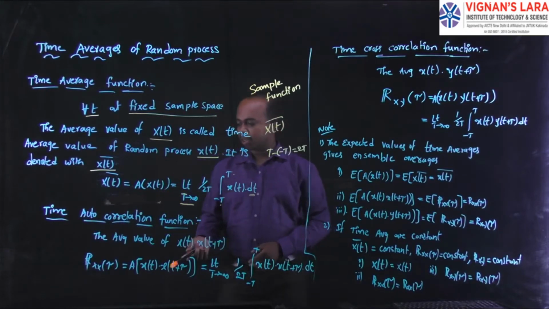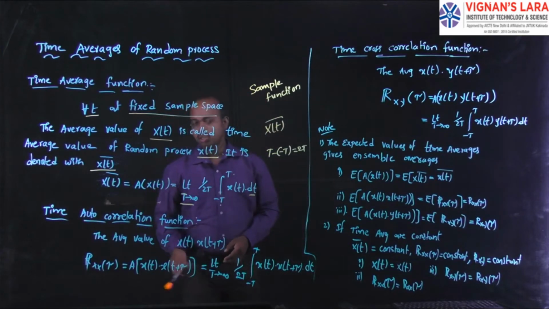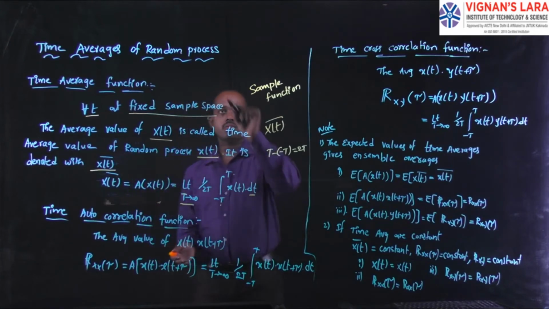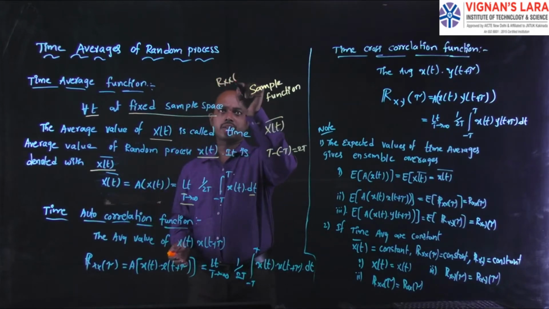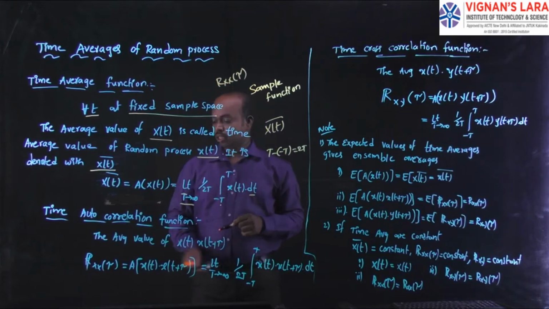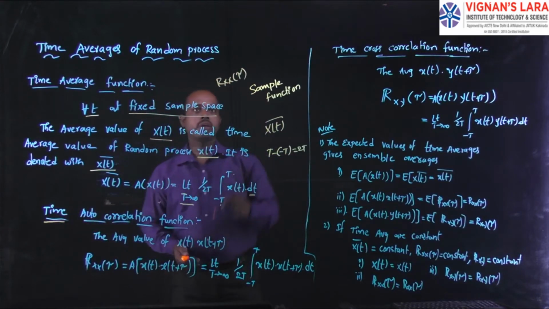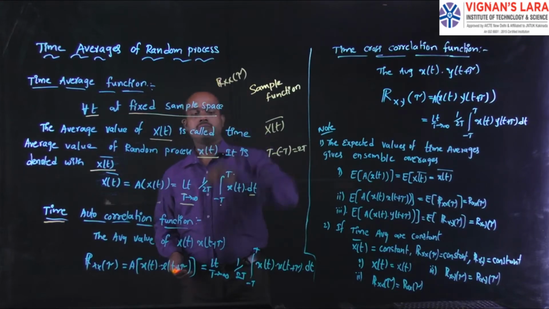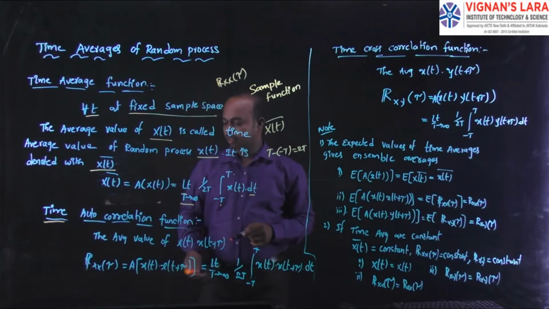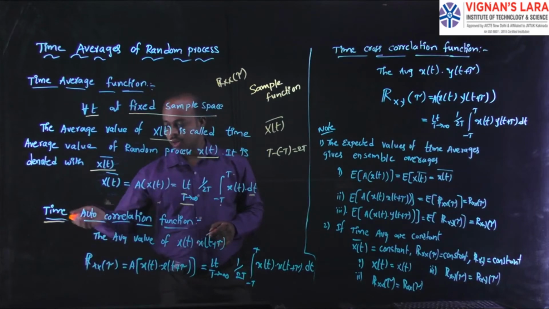In general we write the autocorrelation function as R_xx of tau, but for the time version we cross this R like a straight line. That is the notation for the time autocorrelation function.